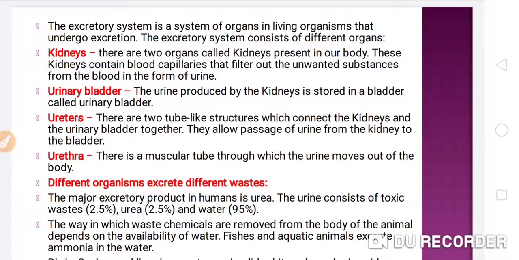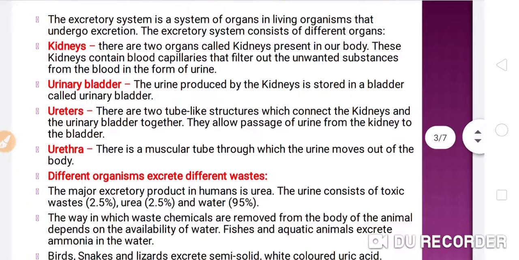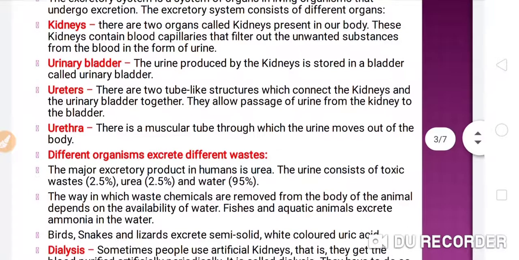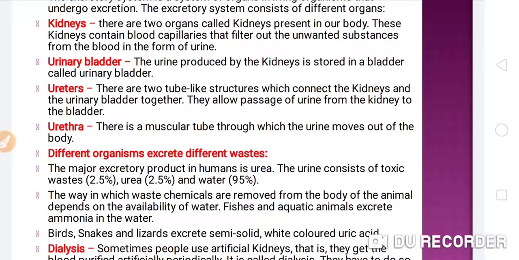There are two kidneys present in our body. These kidneys contain blood capillaries, which we have already discussed in the circulatory system, that filter out the unwanted substances from the blood. Its function is to separate out the unwanted substances from the blood.